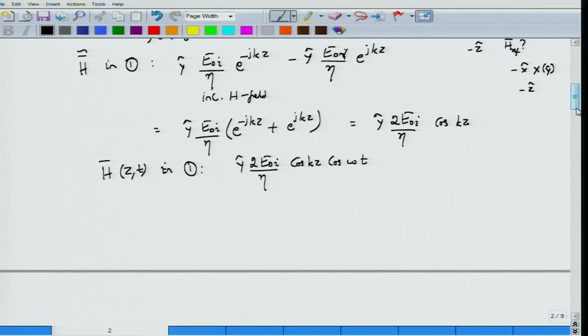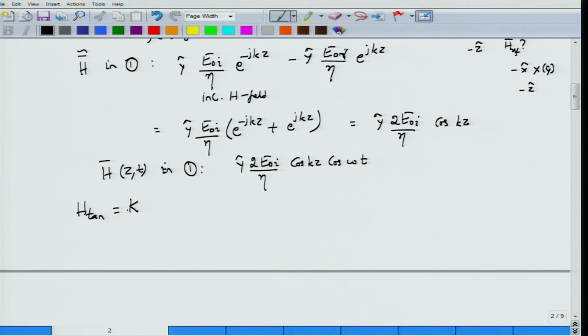And what would be the situation for magnetic field at z equal to 0? Will it be 0 or not? Well, it turns out that it need not be 0, because the condition for magnetic field is that the discontinuity in tangential H must be equal to the sheet current density that would be sustained on the conductor surface. So you have a conducting surface and there is a tangential magnetic field.